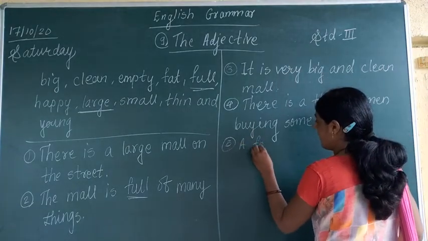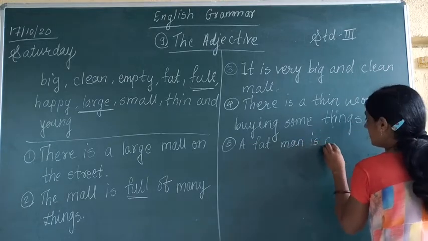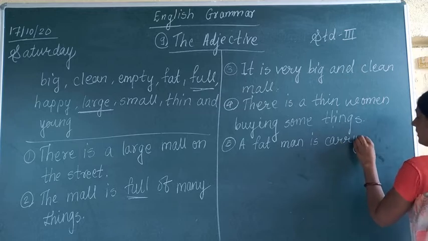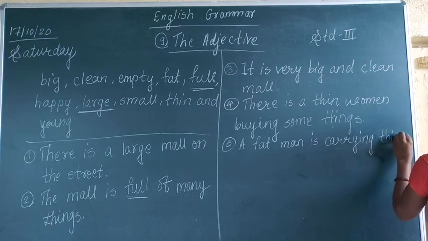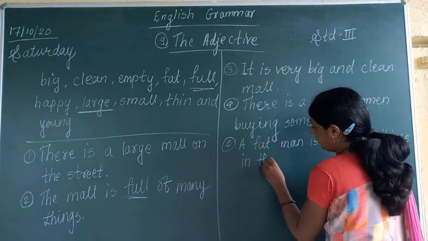A fat man is carrying things in the trolley.